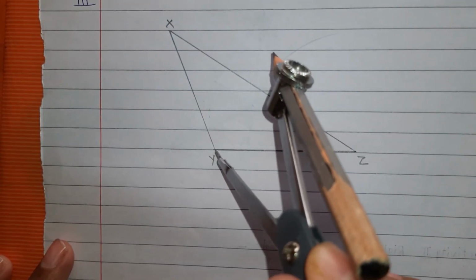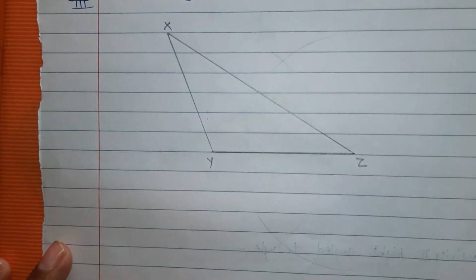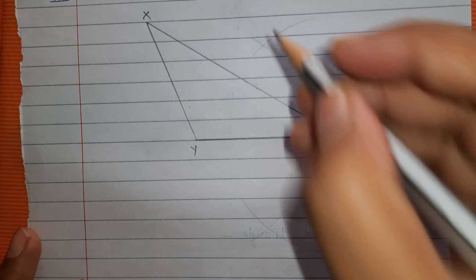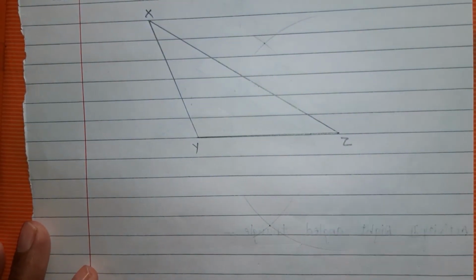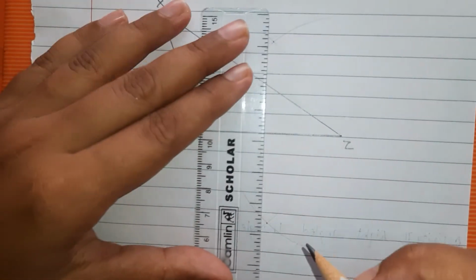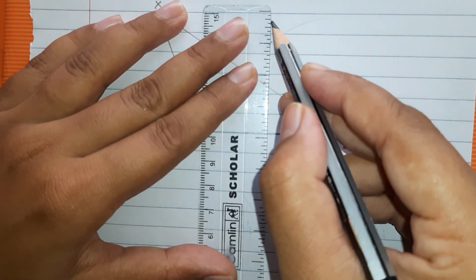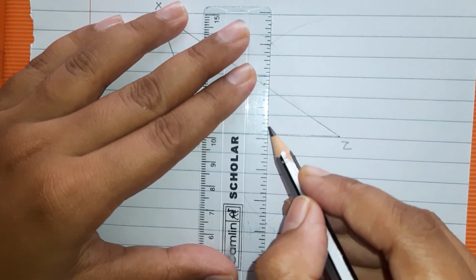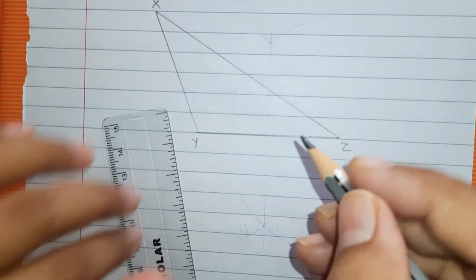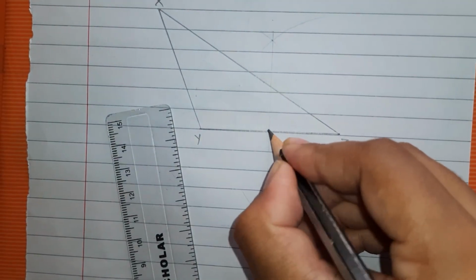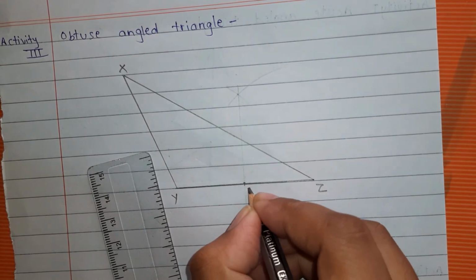Now don't change the distance and keep on Y. Above, below. Mark the point and join by using a faint line. So this is the midpoint of YZ. Suppose we give it the name P.